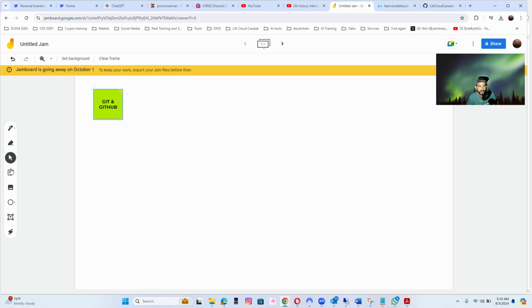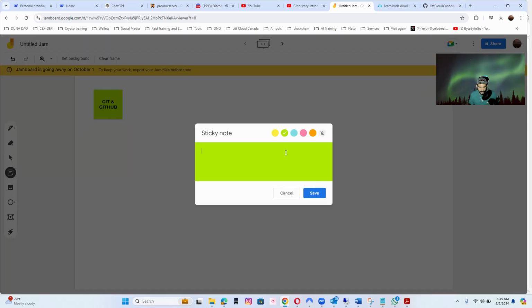And now let's keep talking about different topics. So there is a remote repository, right? So let's put this one in orange over here. So this one we're going to call backend, and we're going to call it GitHub, right? These are the servers that actually store the code for you on the GitHub servers, okay? We call that the backend, right? And the front end is basically the web page you interact with.